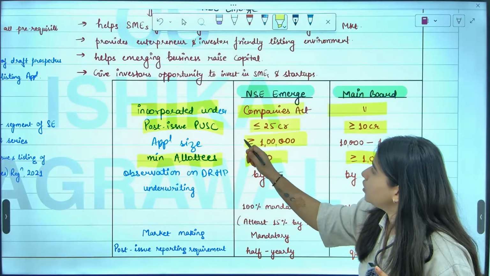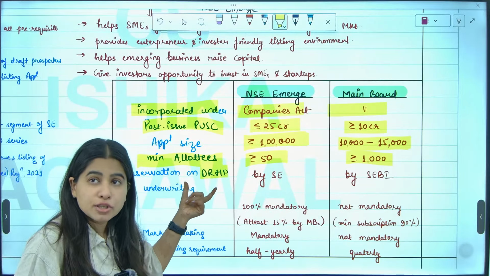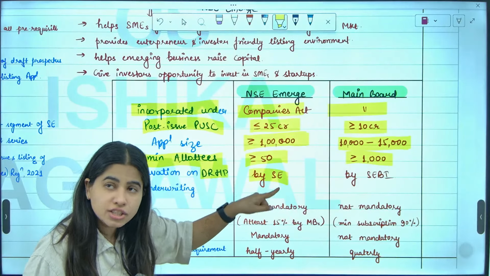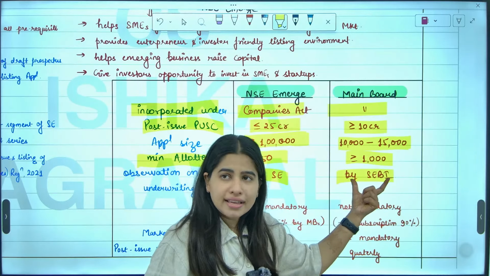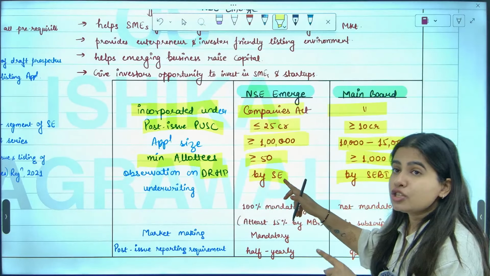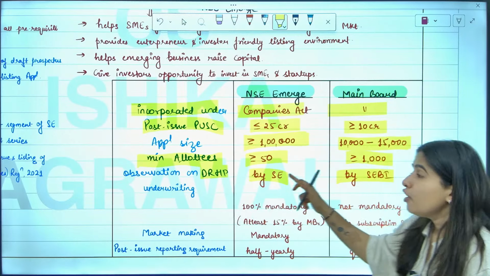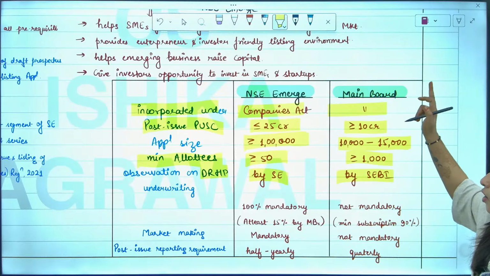Next is when you prepare the DRHP. DRHP means draft red herring prospectus. Simply understand this as a prospectus. When you prepare the prospectus, if you are an SME, then it is approved by the stock exchange. But if you are in the main board, then it should be approved by SEBI. So your prospectus will be approved by the stock exchange if you are getting listed on the SME platform, and by SEBI if you are getting listed on the main board.